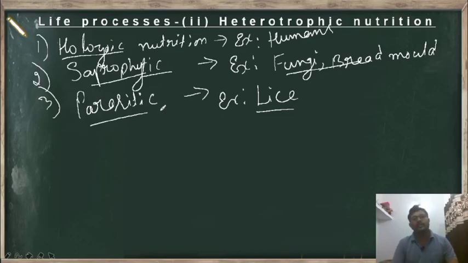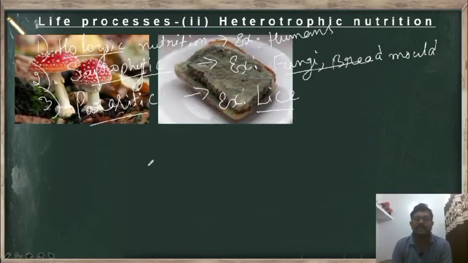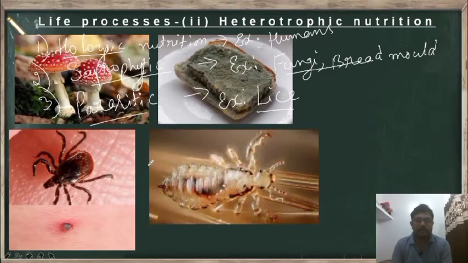Now let us look at the examples. This is a mushroom, which gets its food from dead matter. So it belongs to which kind of nutrition? Saprophytic nutrition. And bread mold is an example for saprophytic nutrition, and here are ticks, which are an example for parasites because they suck the blood but do not kill the host. And here lice, which is present in your head, is an example for a parasite. And these ticks are also an example for parasites.